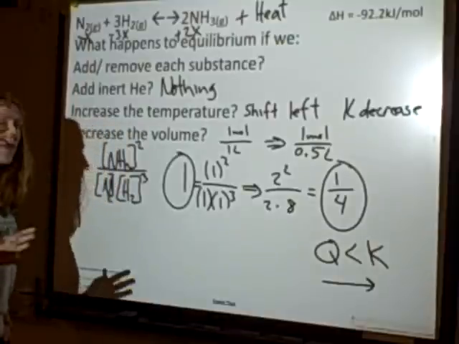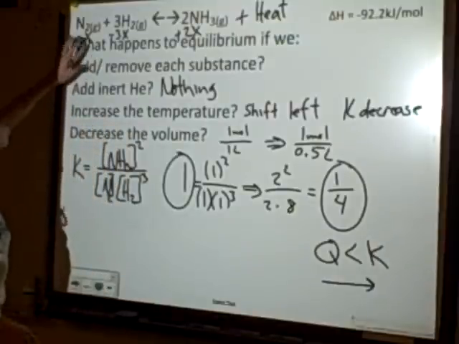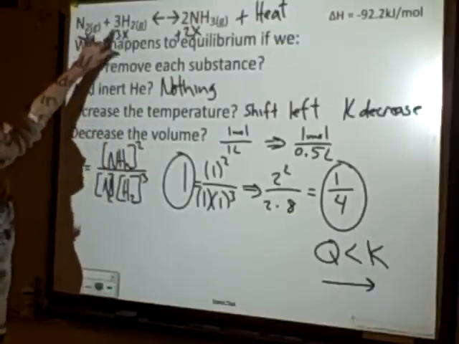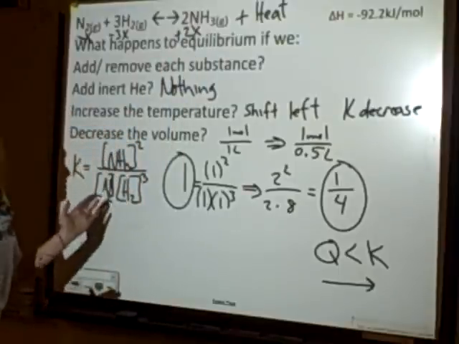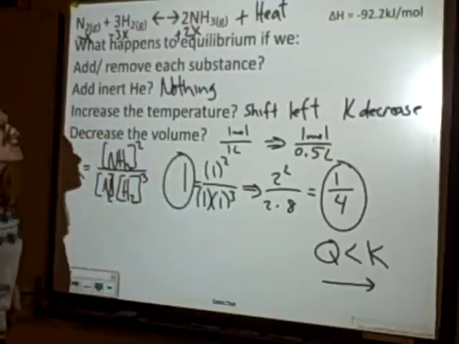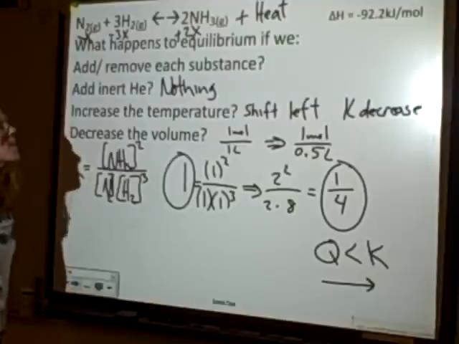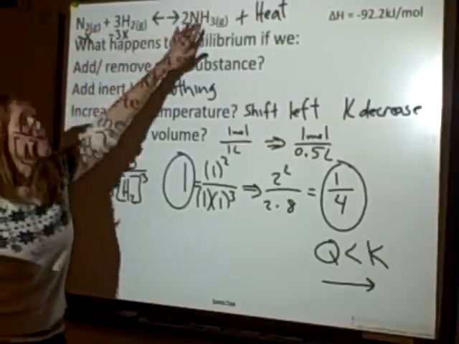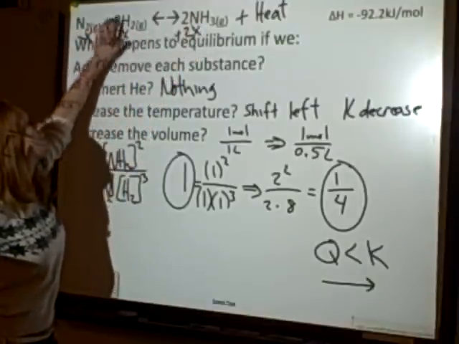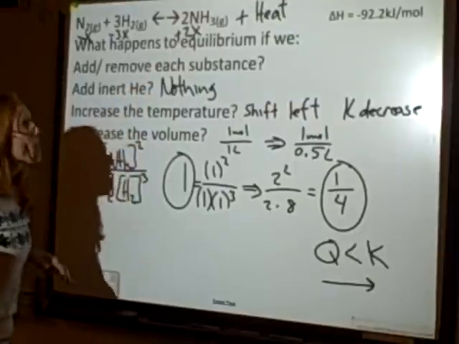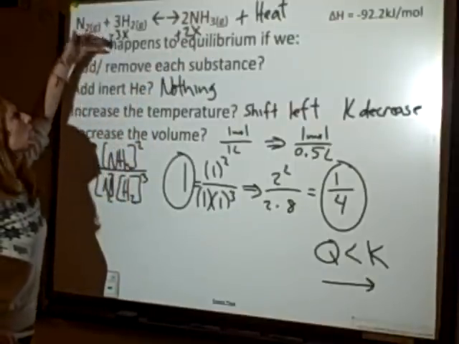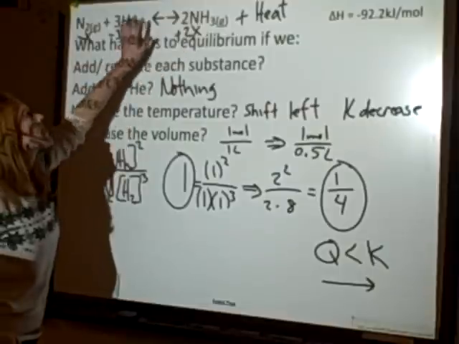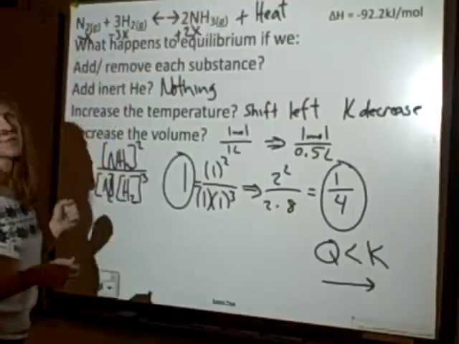And this makes sense without using the math as well, because I have 4 moles of gas in the reactants, I have 2 moles of gas in the products. And there's a rule that if you decrease the volume, you're going to shift to the side that has fewer moles of gas. And you can think about, well, the system's becoming more compact by going from 4 moles of gas to 2 moles of gas. Also, this 4 moles of gas is affected more by changing the volume than these guys are. So they're much more likely to bump into each other and react.